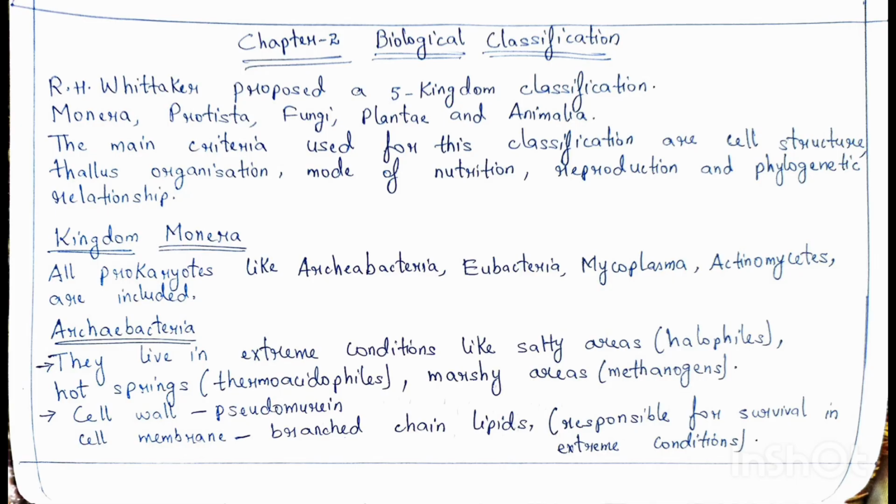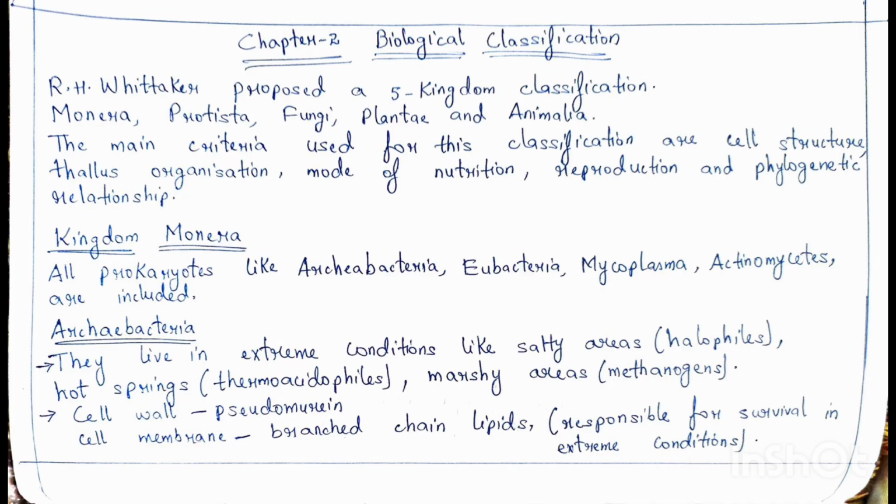In this chapter, the kingdoms Monera, Protista, Fungi are given. Kingdom Plantae can be studied in chapter 4 and Kingdom Animalia can be studied in zoology. In this video, we'll study Kingdom Monera. So, Kingdom Monera includes all the prokaryotic organisms like archaebacteria, eubacteria, mycoplasma, actinomycetes. We'll see all these 4 groups one by one.